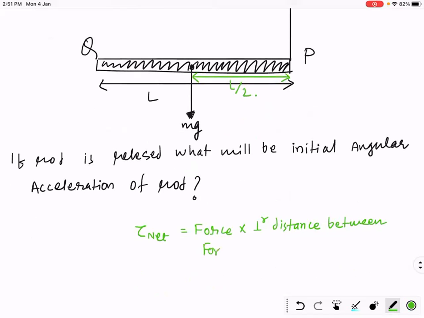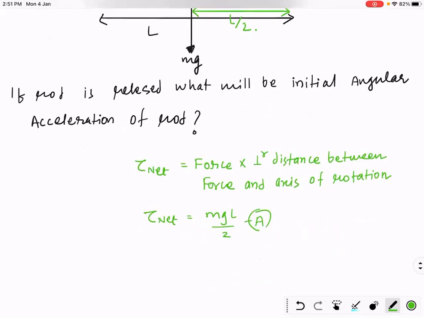So net torque due to mg is mg into L by 2, equation A. Everyone understood till equation A? Everyone understood? Say all the best.